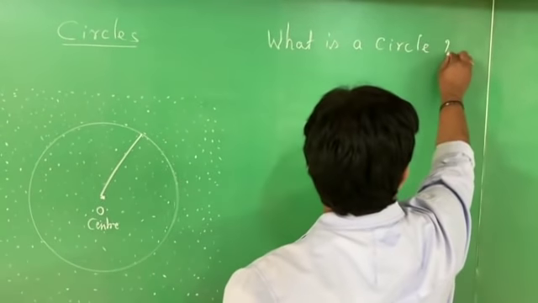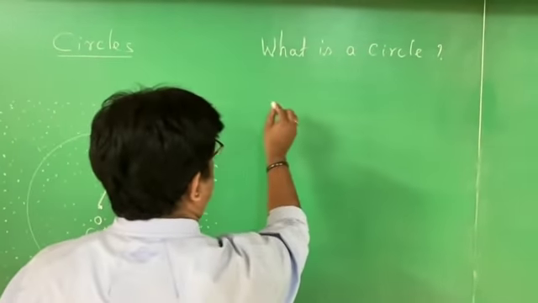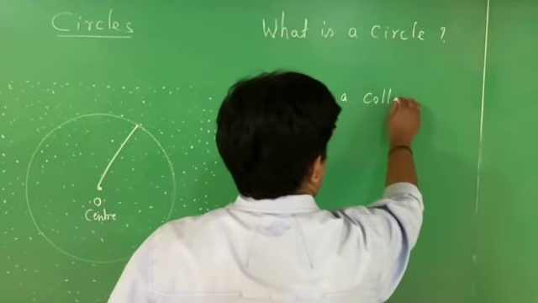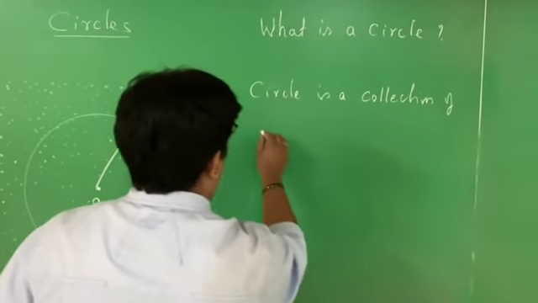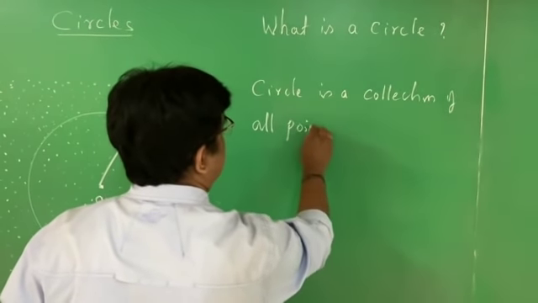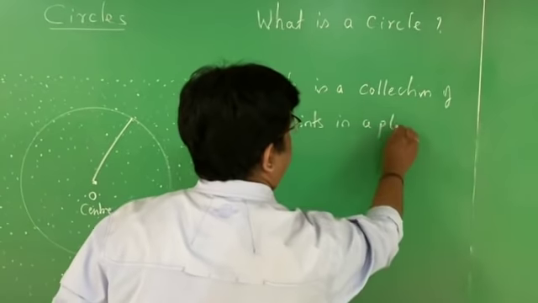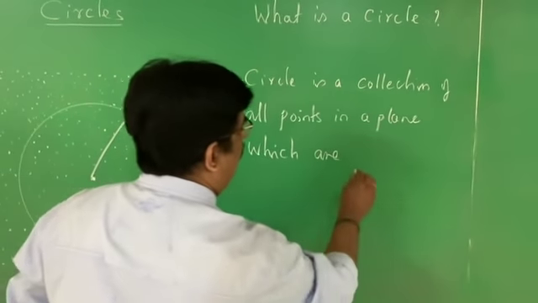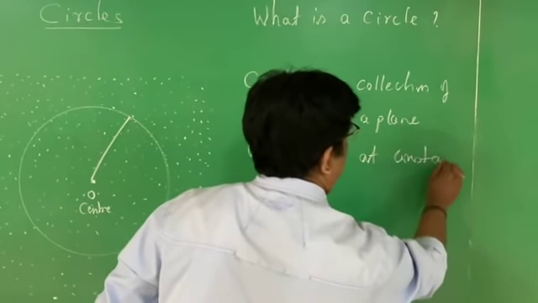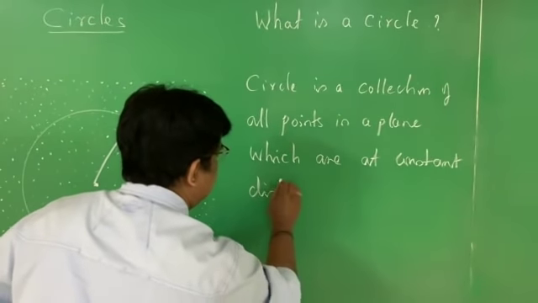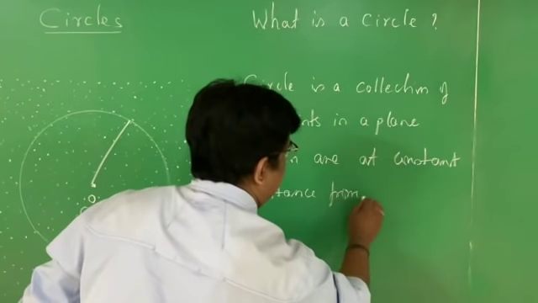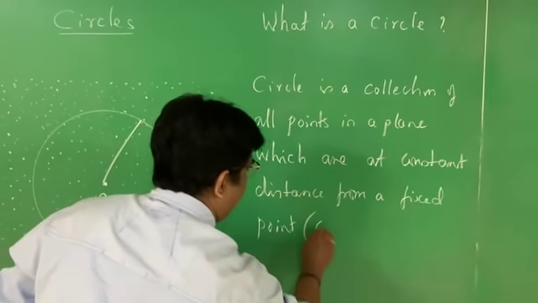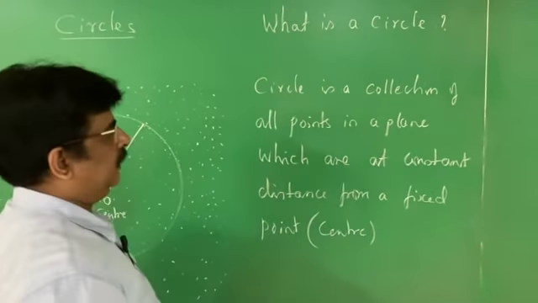The answer is, a circle is a collection of all points in a plane which are at constant distance from a fixed point, and that fixed point is called the center. This is the definition of the circle.